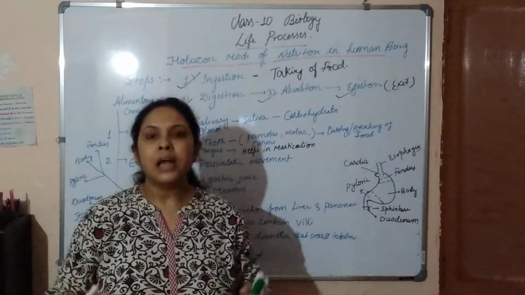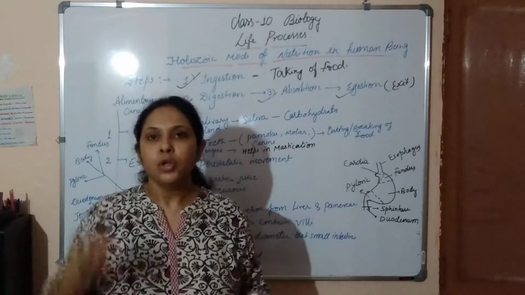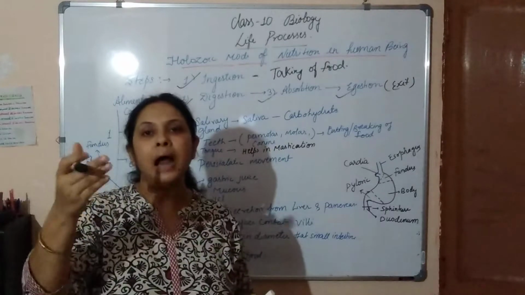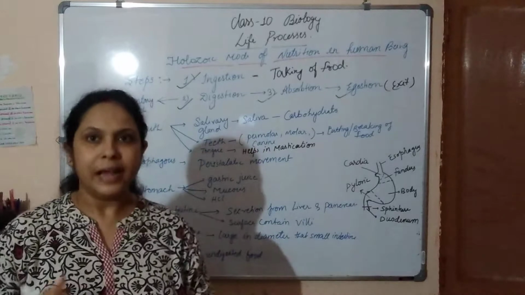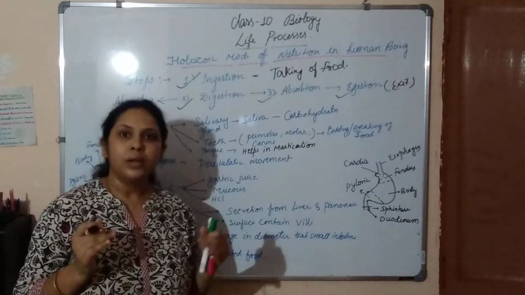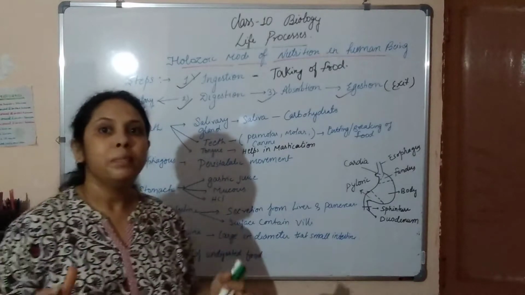It is a systematic canal system through which food taken from the mouth passes, after digestion, out through the anus. So here we are going to discuss the alimentary canal of human beings.